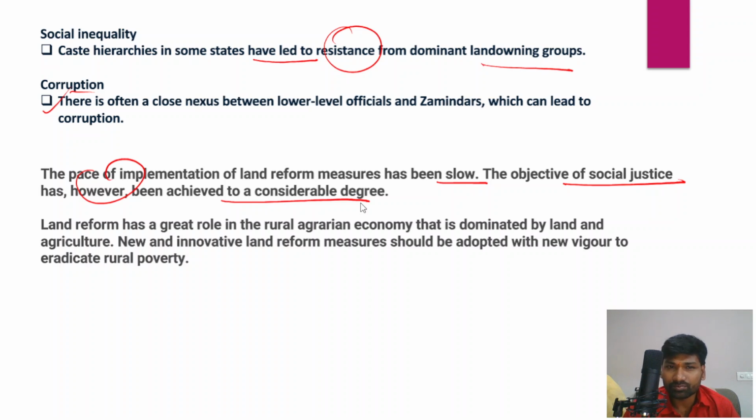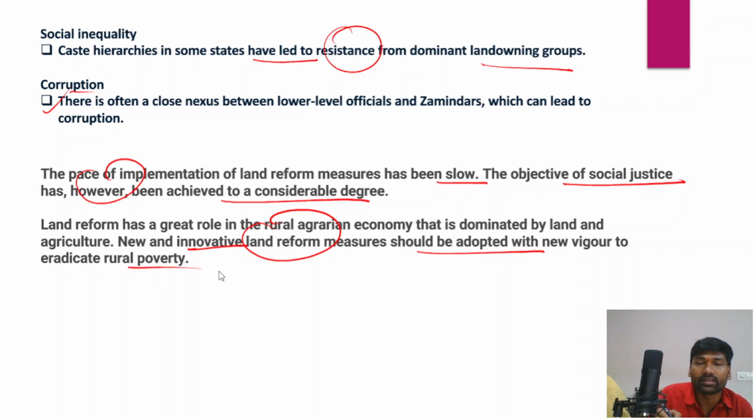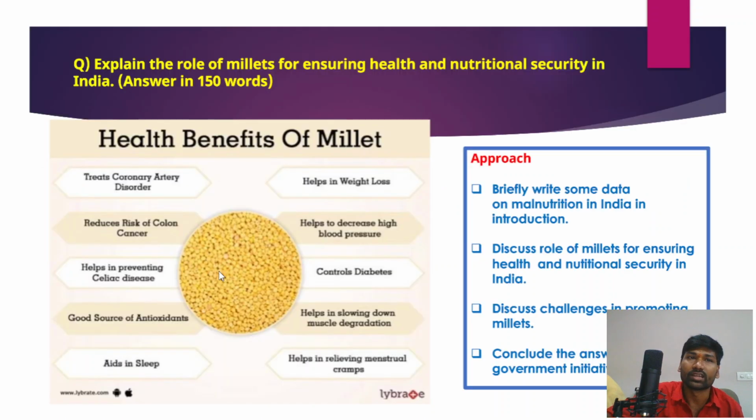So, no doubt, land reform has a great role in a rural agrarian economy. It has, to some extent, achieved equity in an economy dominated by land and agriculture. New and innovative land reform measures should be adopted with vigor to eradicate rural poverty. Land reforms are very well linked with rural poverty alleviation. So in order to alleviate poverty, it is very important that we start a new age, new generation of land reforms in India.